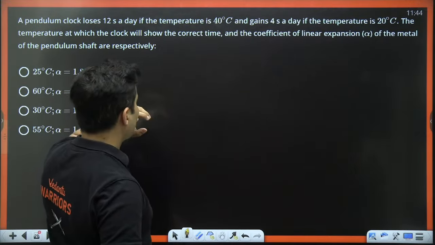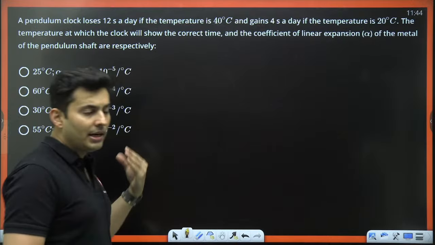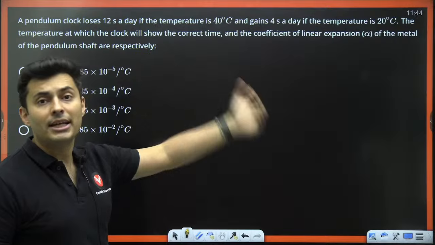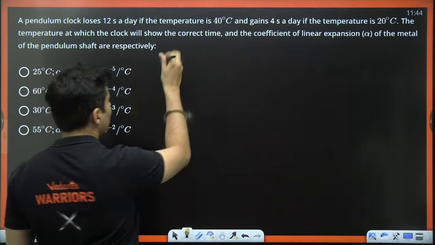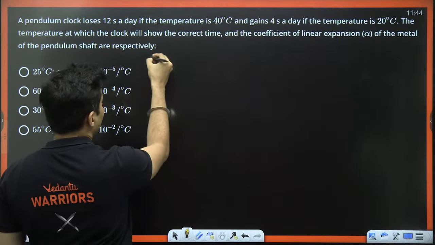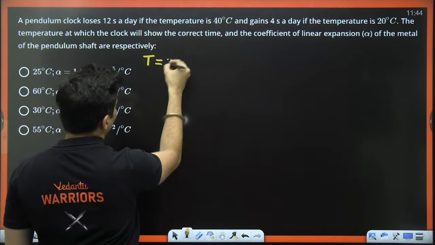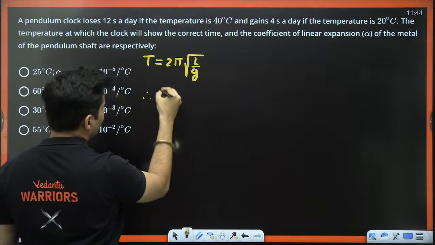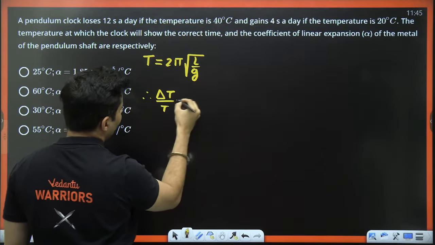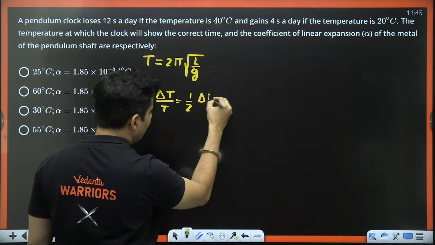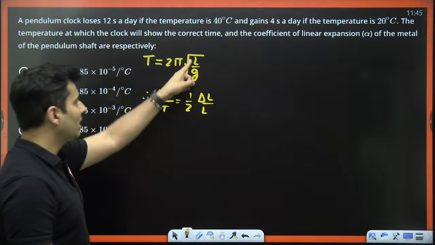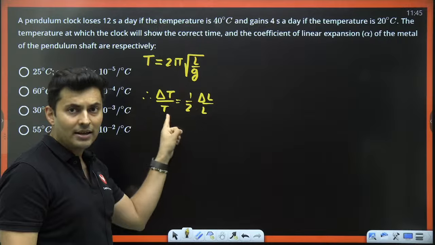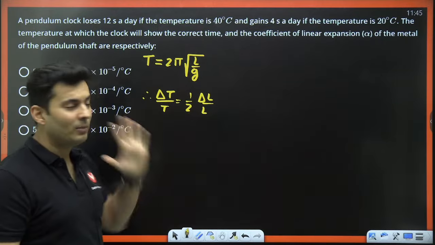See guys, the time period of a pendulum is related to the length, and the length is related to the temperature. So here is the logic behind it. Our time period of a pendulum is 2 pi root of L by g. So the relative change in the time period is half times the relative change in the length, because the power of length is half. That's why the half comes outside. I'm using the concept of error combination.